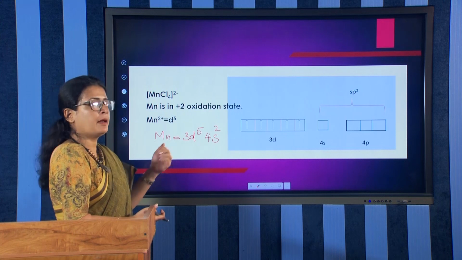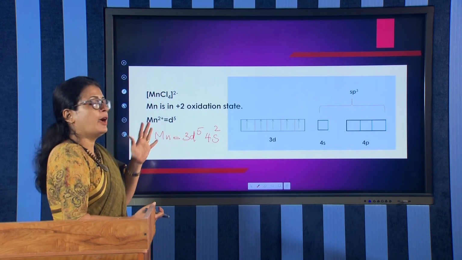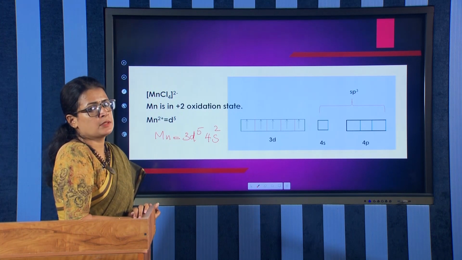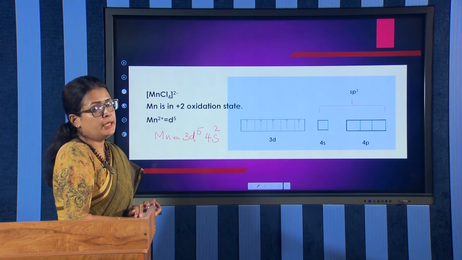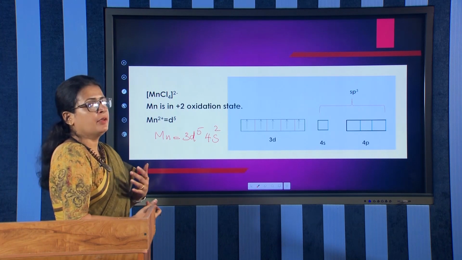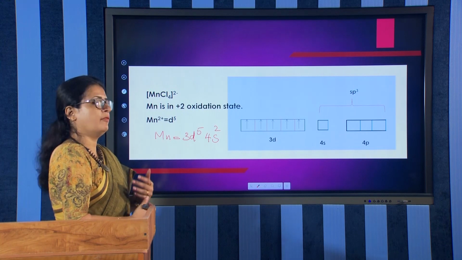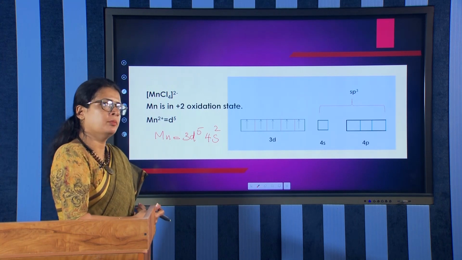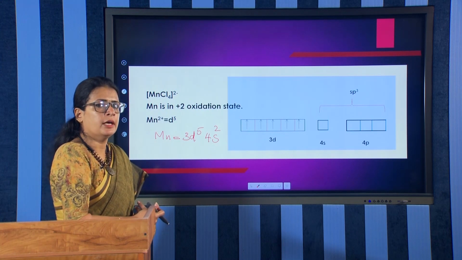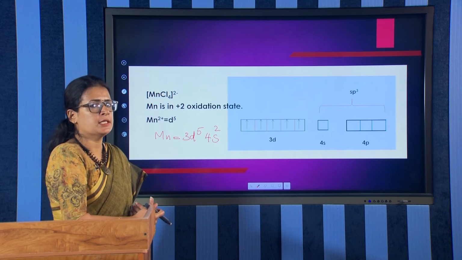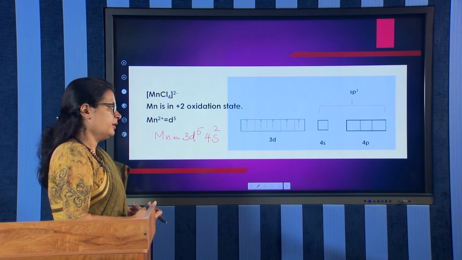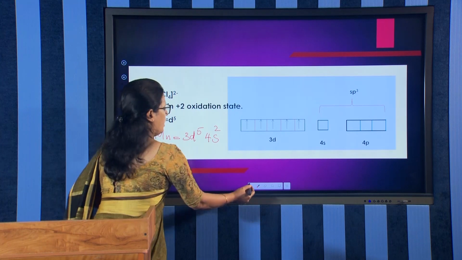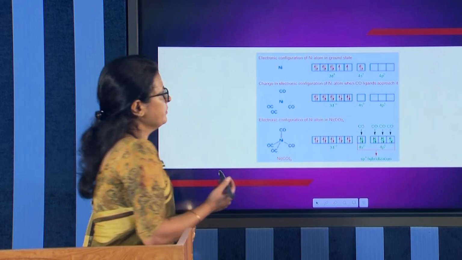And now look at the magnetic behavior of the complex. It has a paramagnetic nature because we have 5 unpaired electrons in the complex. So, it is highly paramagnetic, right? The magnetic moment value is very high, because 5 unpaired electrons means around 6 Bohr magneton, 5.8 something will be the magnetic moment value. Okay. And this is the way of explaining.